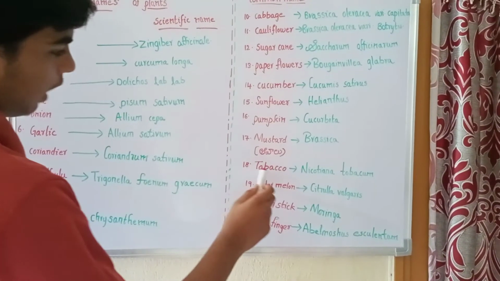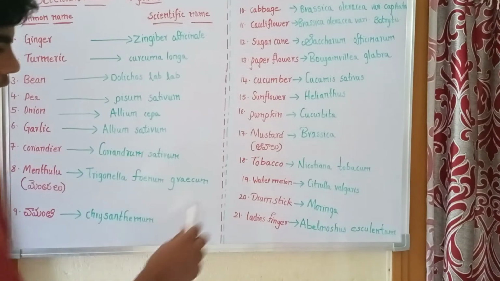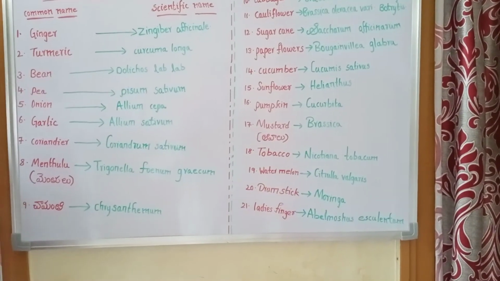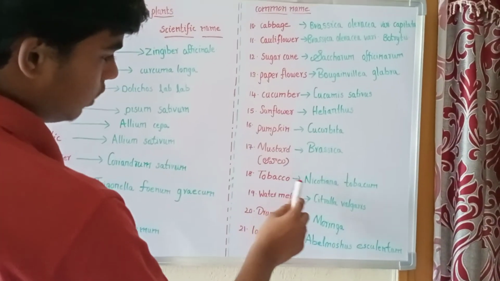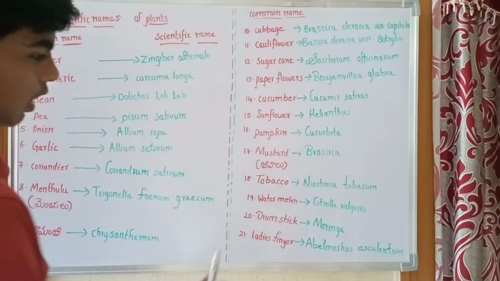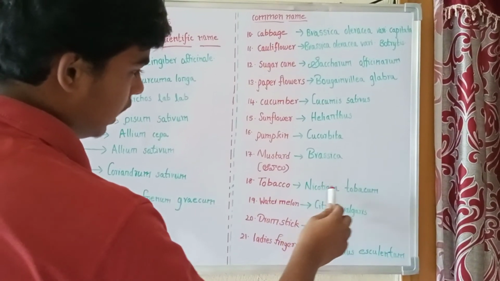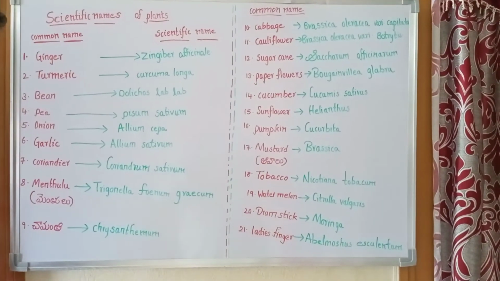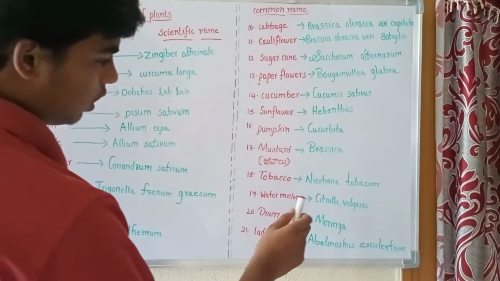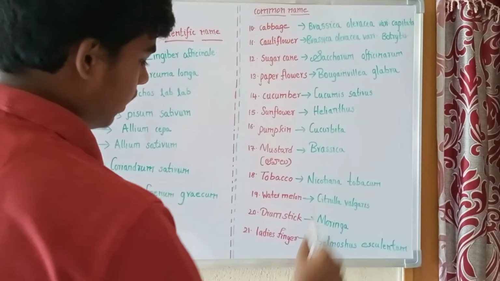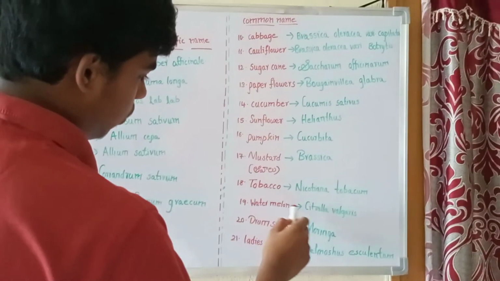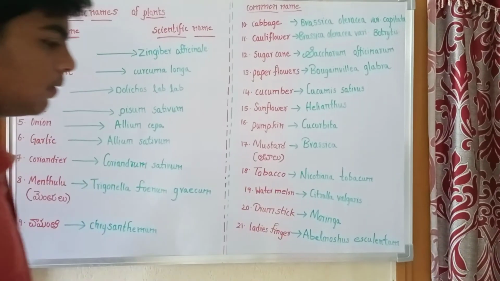The next, tobacco. The scientific name of tobacco is Nicotiana tabacum. And the next, watermelon. The scientific name of watermelon is Citrullus vulgaris. Again, I will repeat that.